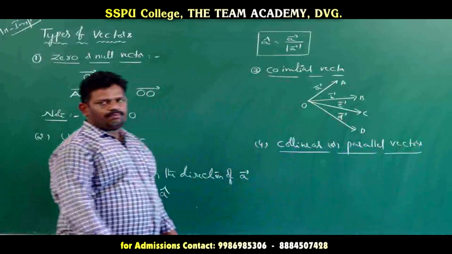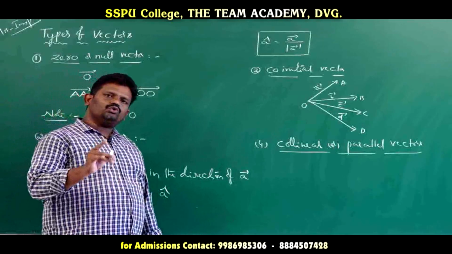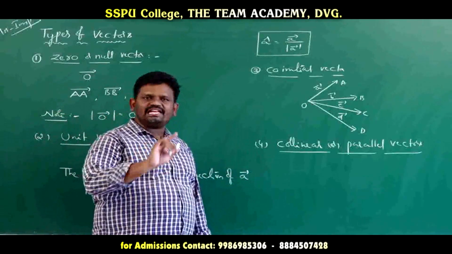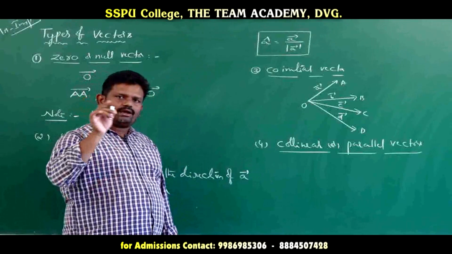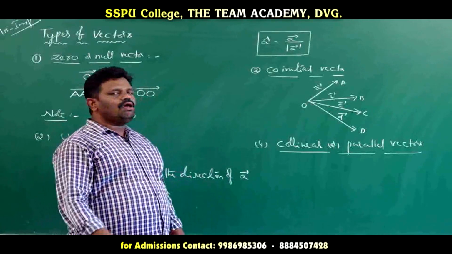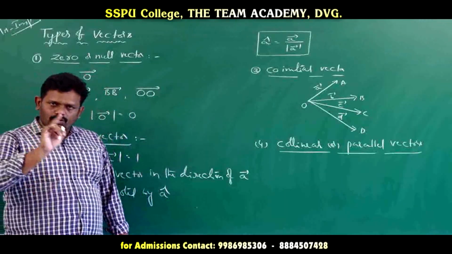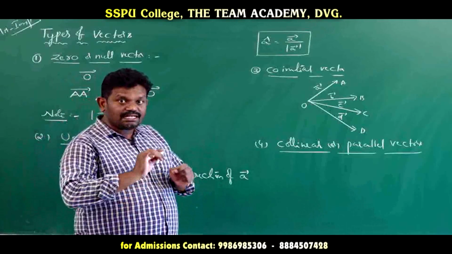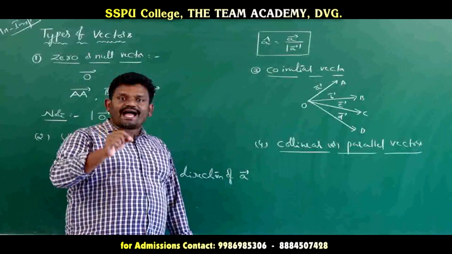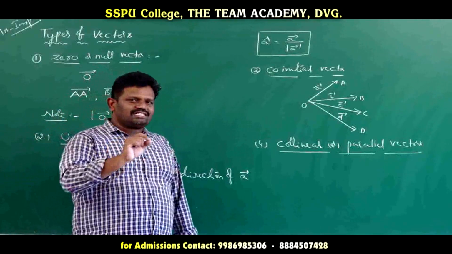Next definition: collinear or parallel vectors. Two or more vectors are said to be collinear if they are parallel to the same line, irrespective of their magnitude and direction. So that is one definition.